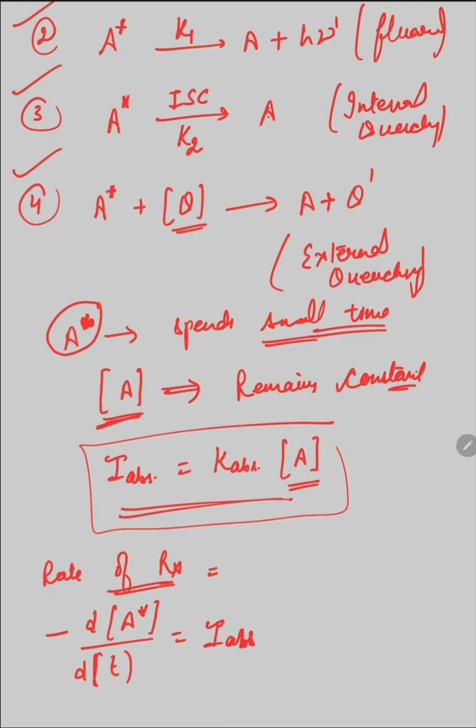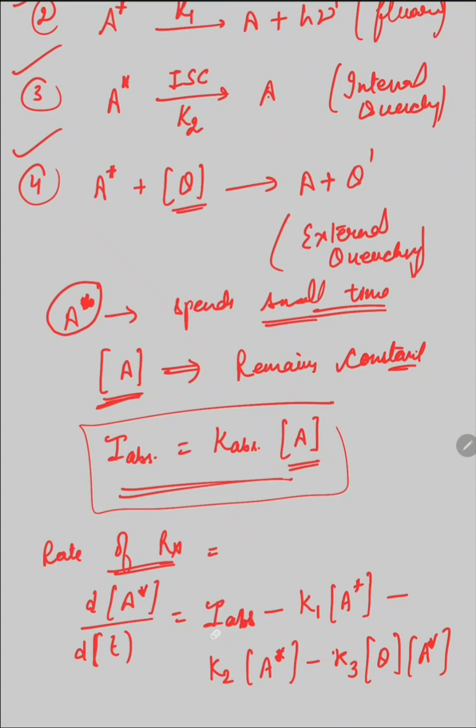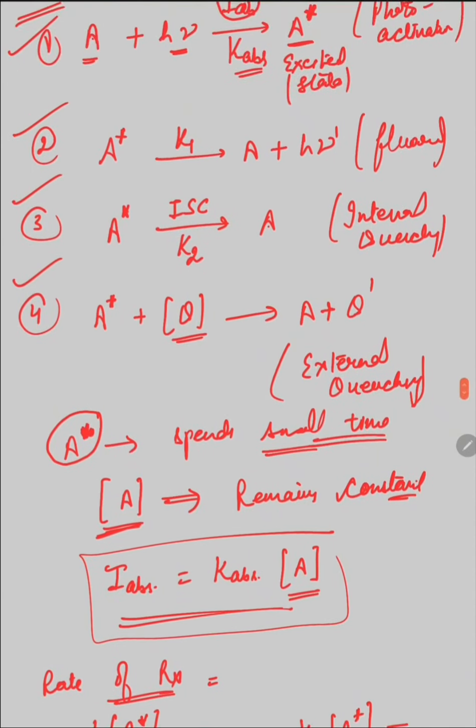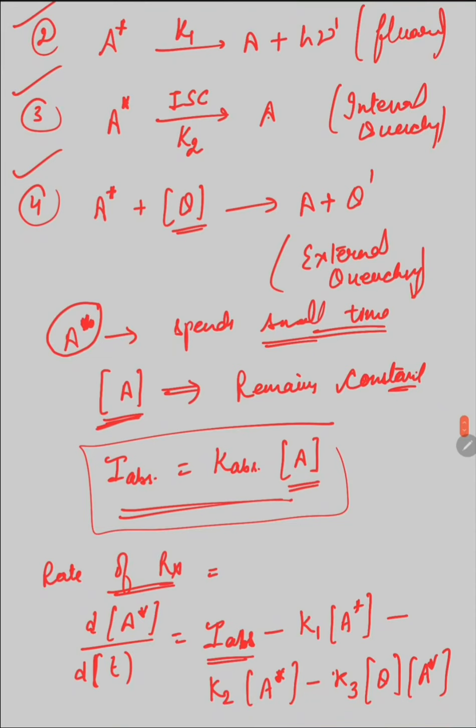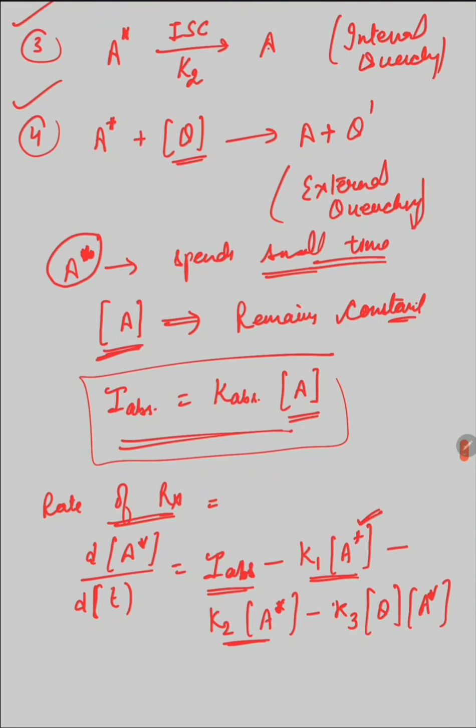This is minus dA, that is equal to the intensity of light absorbed from the first reaction, minus K1 into the concentration of excited molecule from the second reaction, minus K2 into the concentration of excited molecule from the third reaction, minus from the fourth reaction, the rate constant for this reaction is K3, into quencher concentration into the molecule in the excited state.